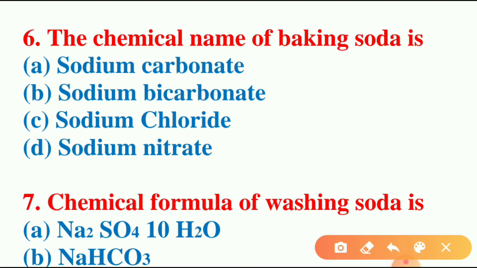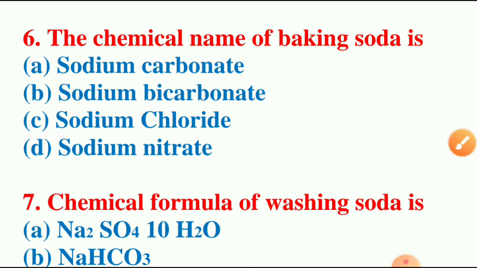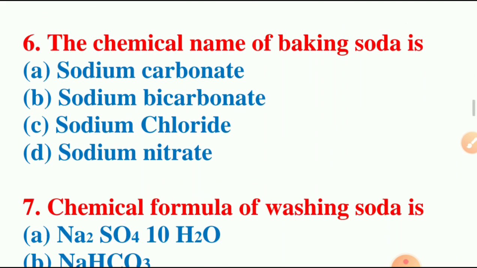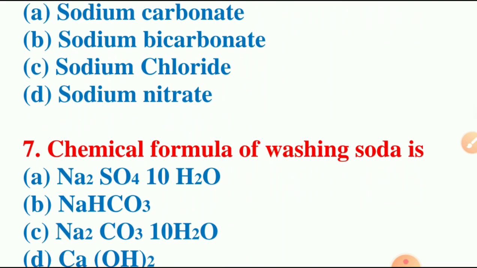And the answer for this question is sodium bicarbonate. Nothing but NaHCO3. And the formula for sodium carbonate is Na2CO3. And sodium chloride NaCl. And sodium nitrate NaNO3. Okay, moving on to next question.